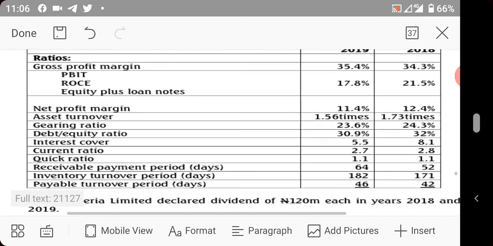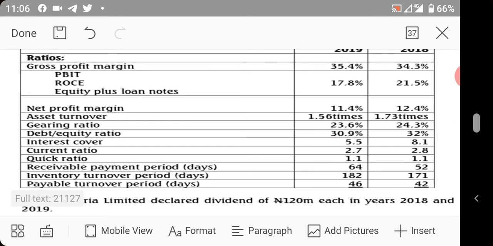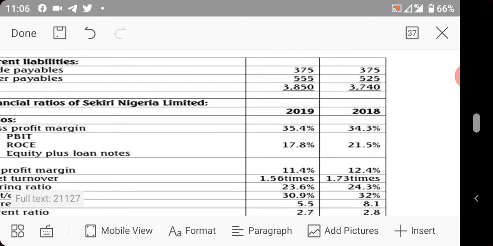So we continue. So we have asset turnover. Now, what is the gross profit margin? The gross profit margin was 34% in 2018, but 35% in 2019. You see, it increased. That means we earned more in terms of gross profit margin. Why could this have happened? Because we were able to manage and pin down our direct cost, as the case may be.